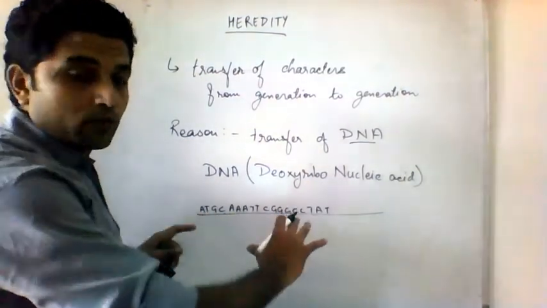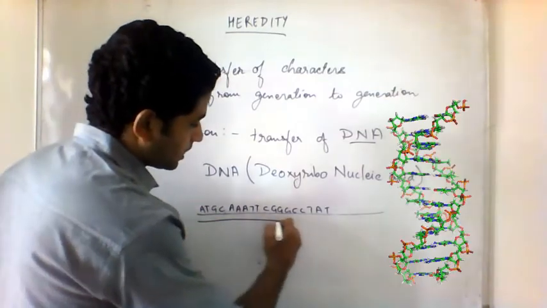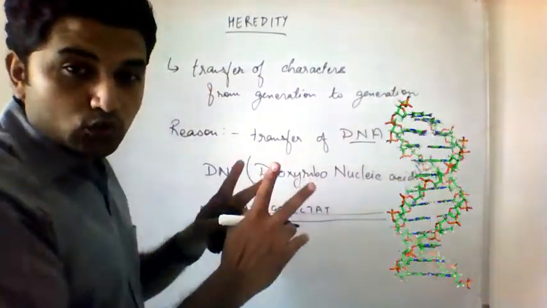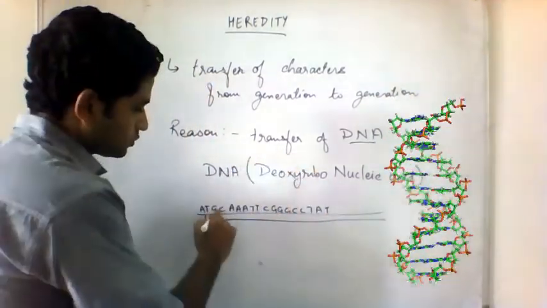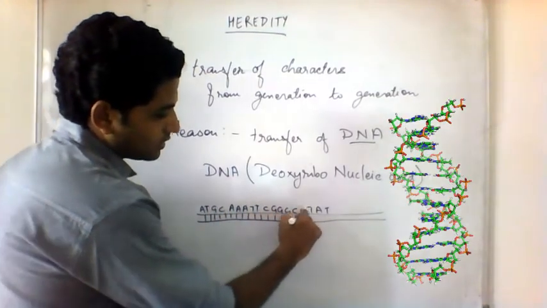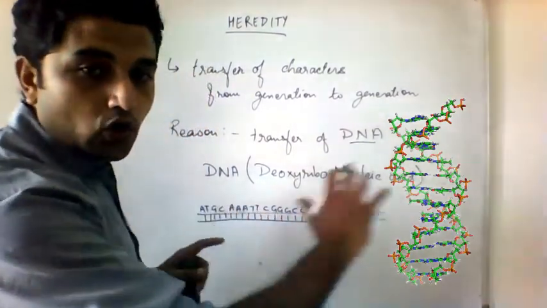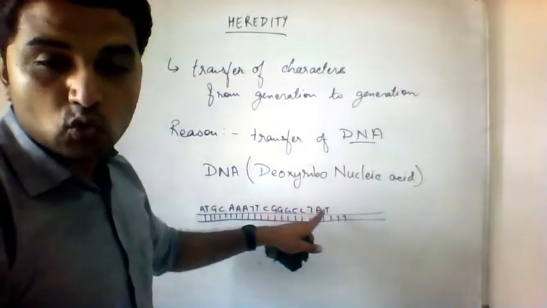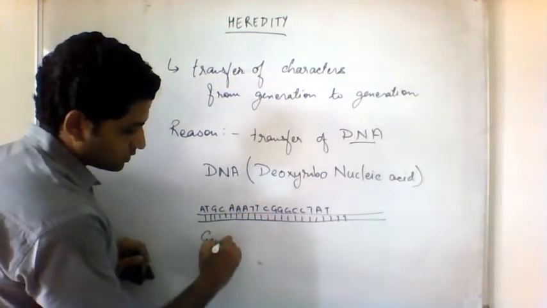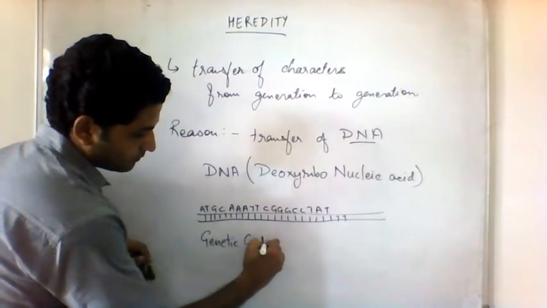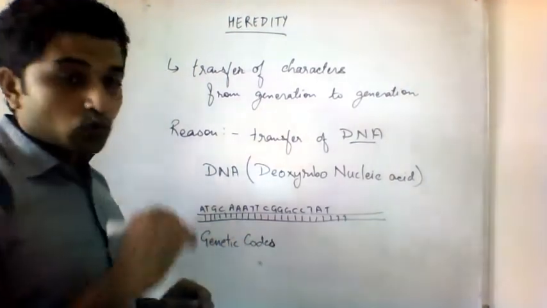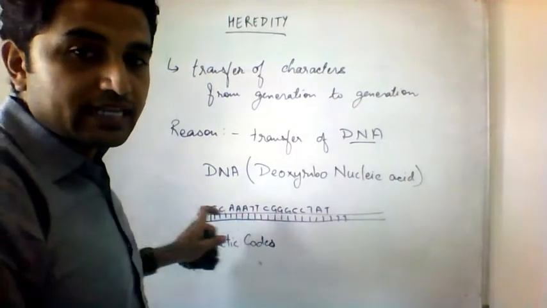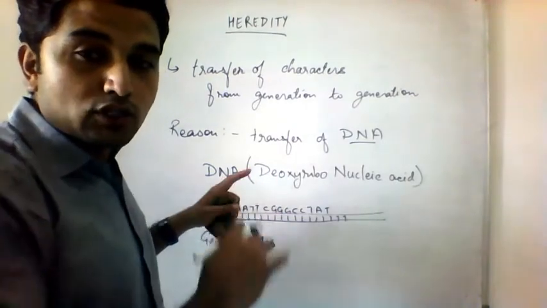So in this form, and remember DNA is not one long string, it is two strings wound over each other. So these two strings are connected to each other. This is DNA, and the DNA molecule is a long molecule which contains codes. These codes are known as genetic codes present inside the DNA.